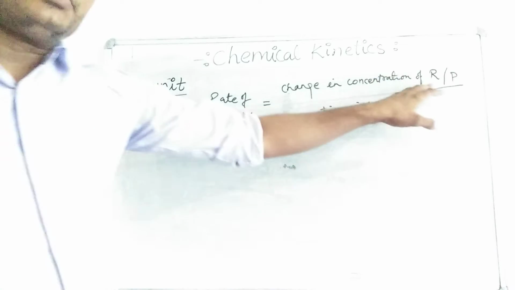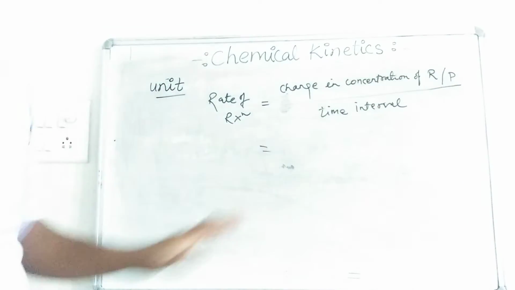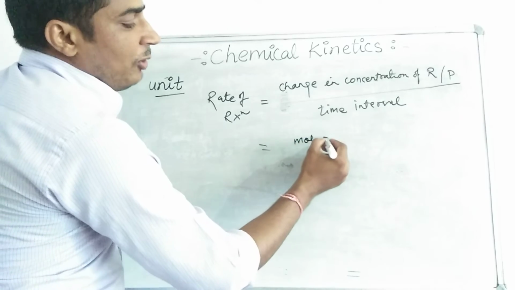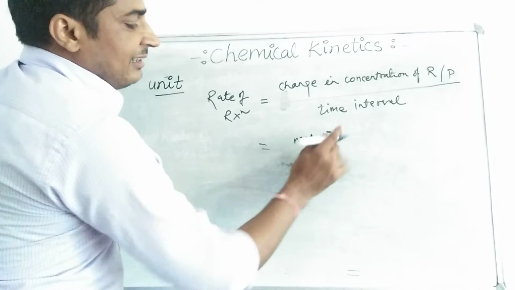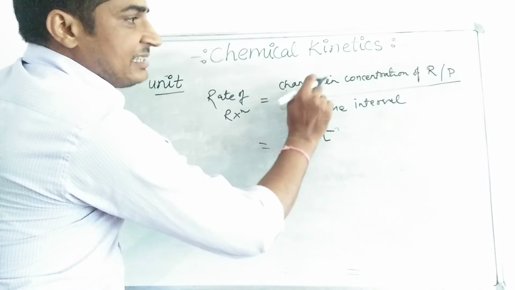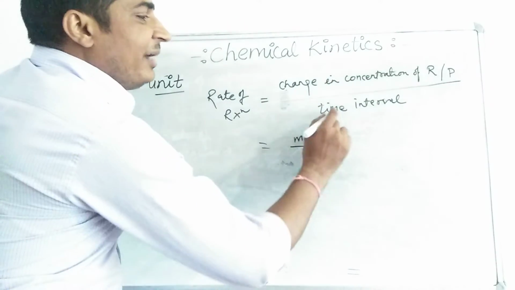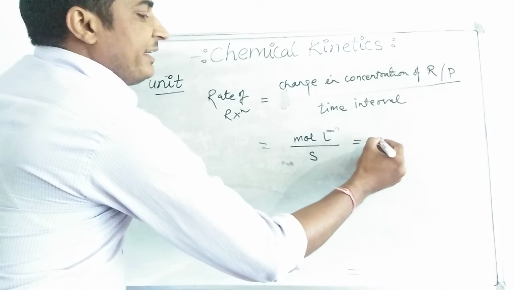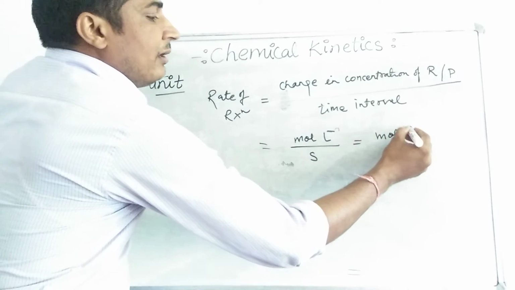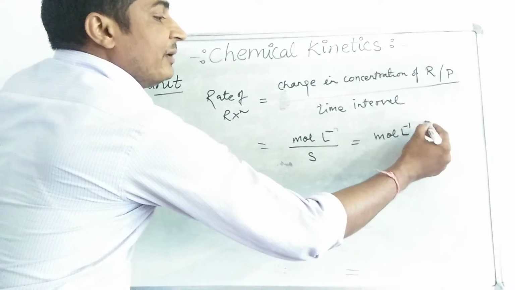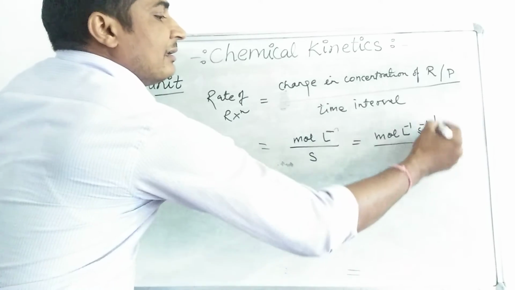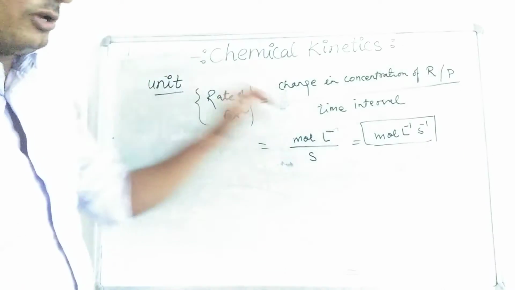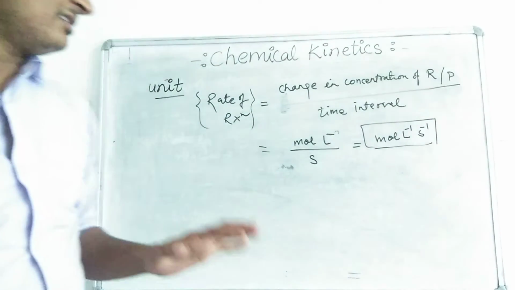So change in concentration means we would take the unit of concentration, and the unit of concentration we generally take in molarity, mole per liter. Mole per liter is the unit of concentration divided by time interval. Unit of time is second. So the unit of rate of reaction would be mole per liter per second. So rate of reaction is expressed in the unit mole per liter per second.